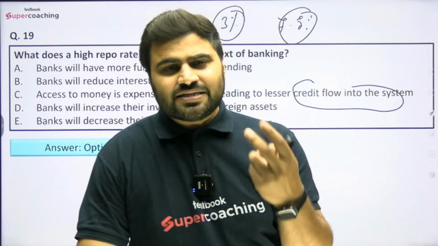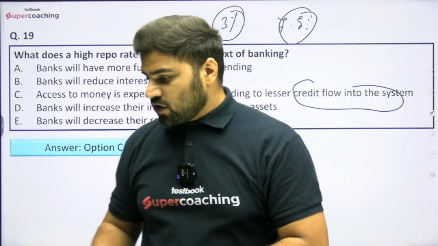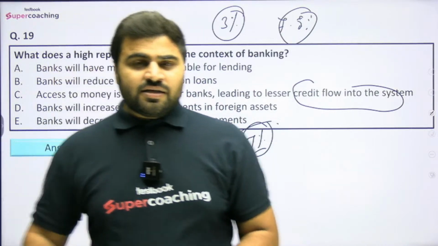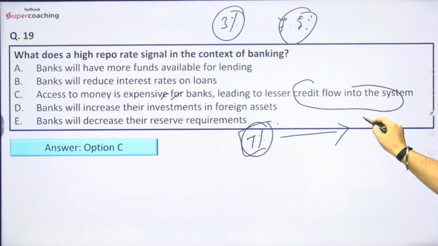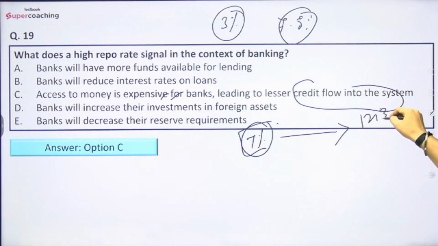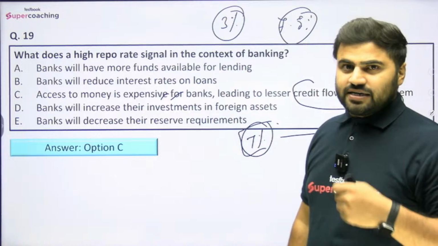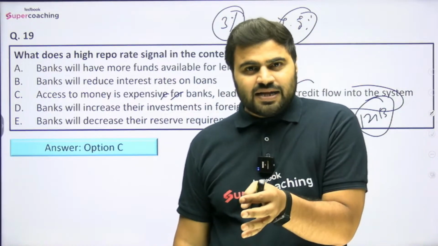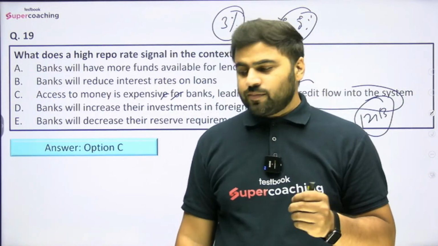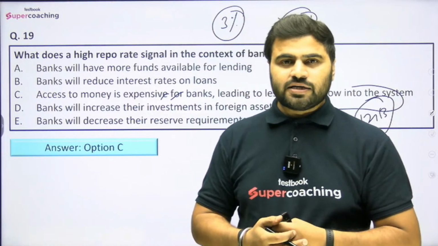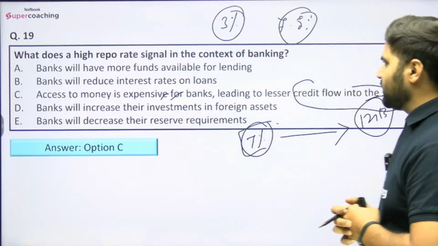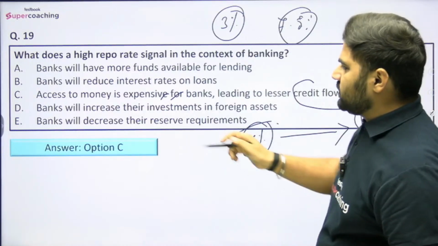Number second is, what will happen then? If they give the same funds to the public, they will charge at least 12 to 13%, which means the interest rate will be high in the economy. And if the interest rate is high in the economy, people will demand less. If people are demanding less, inflation will be controlled because prices will come down. So this is basically how things are going on.